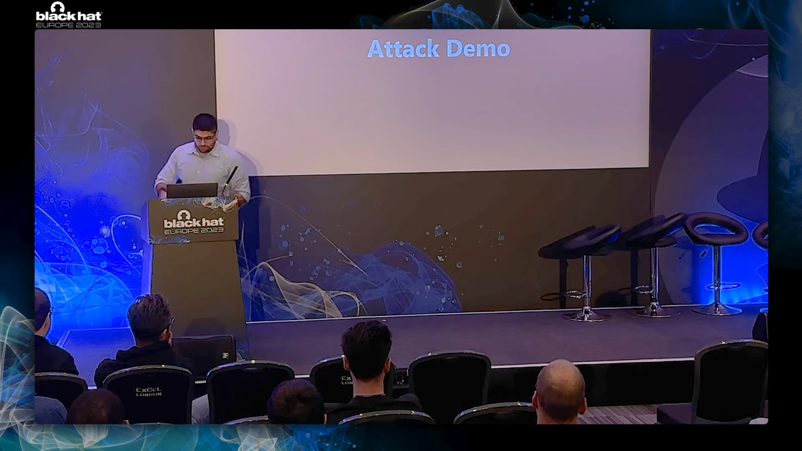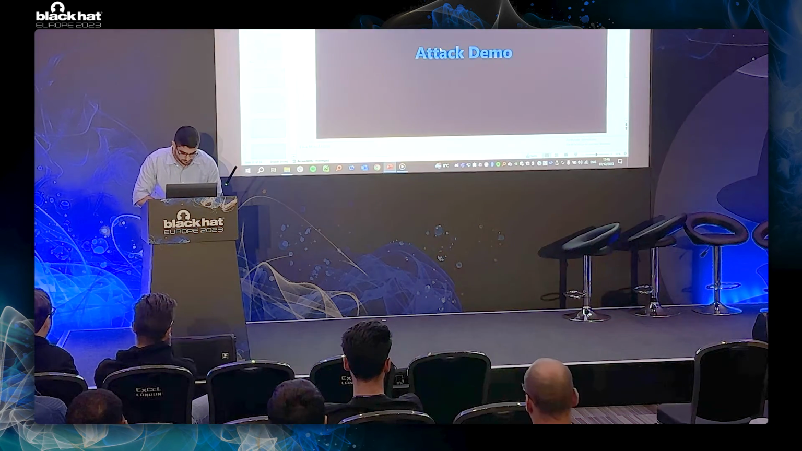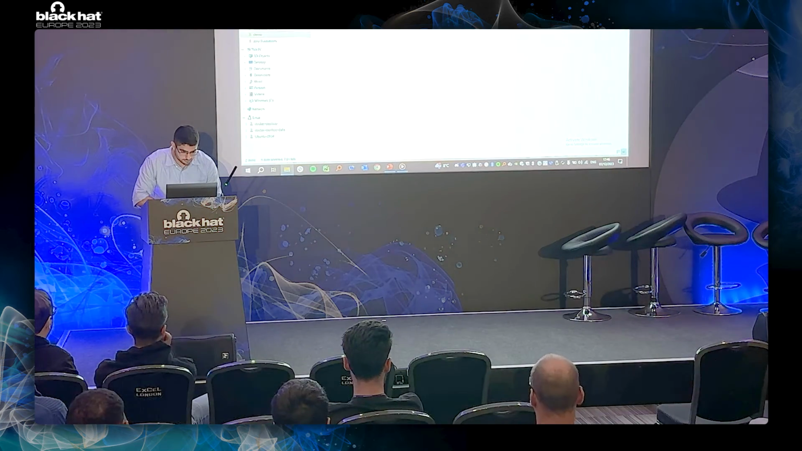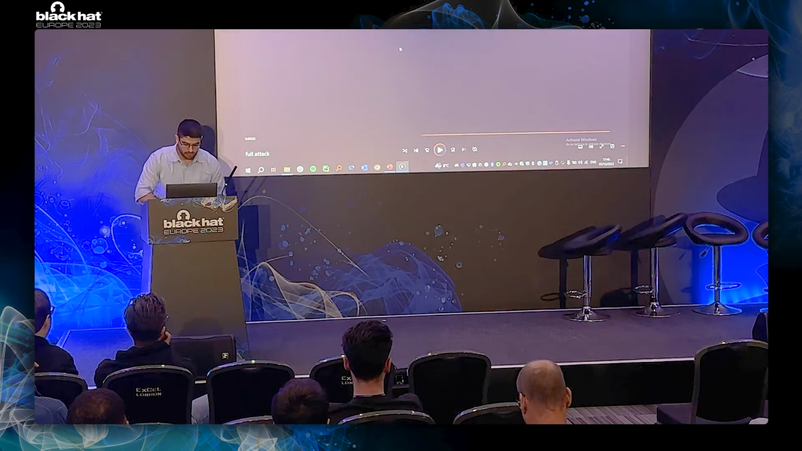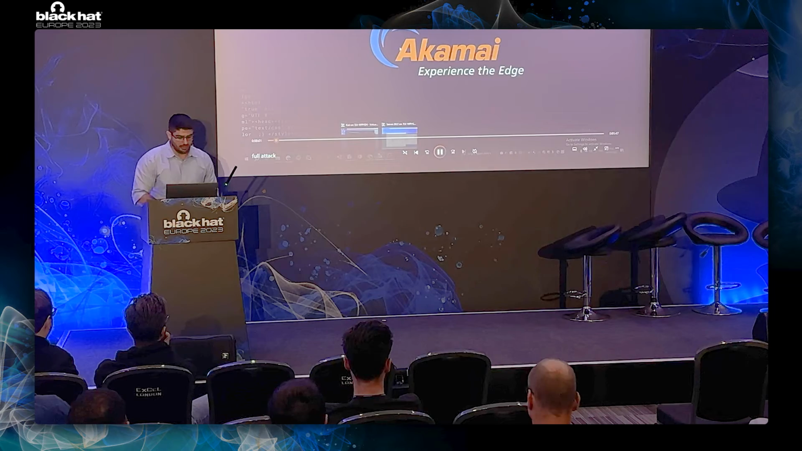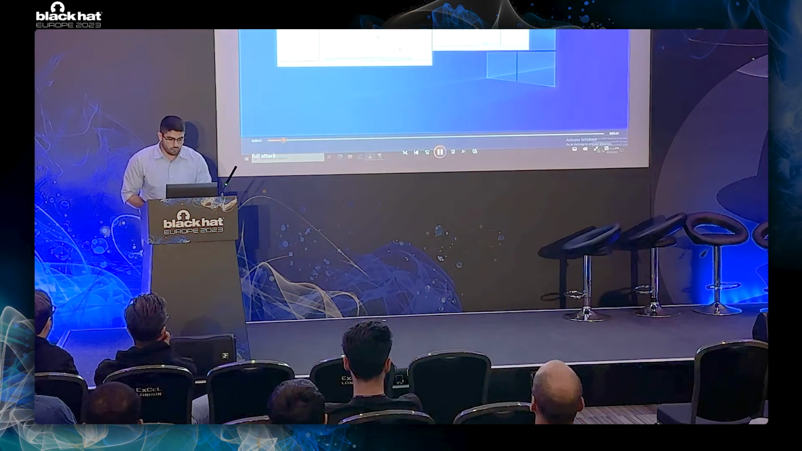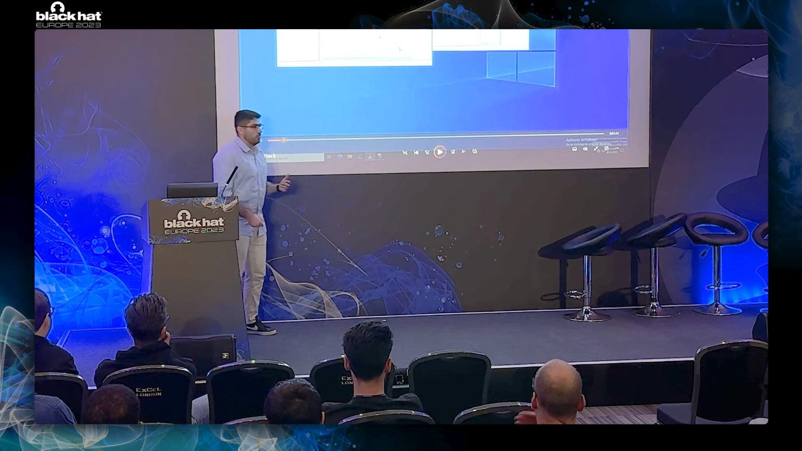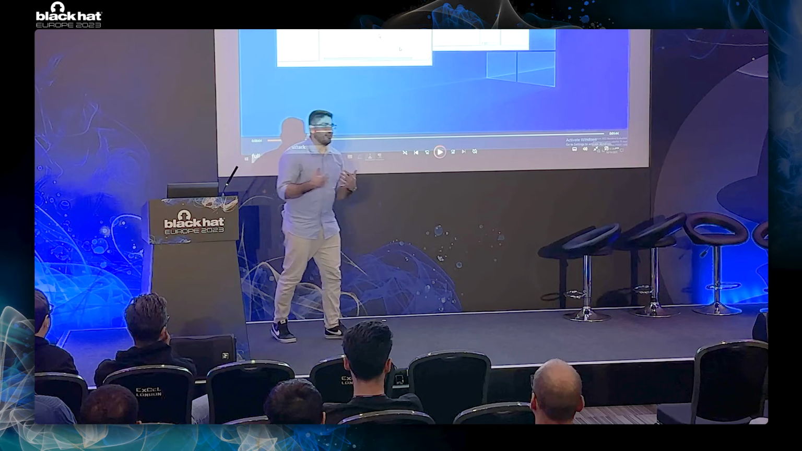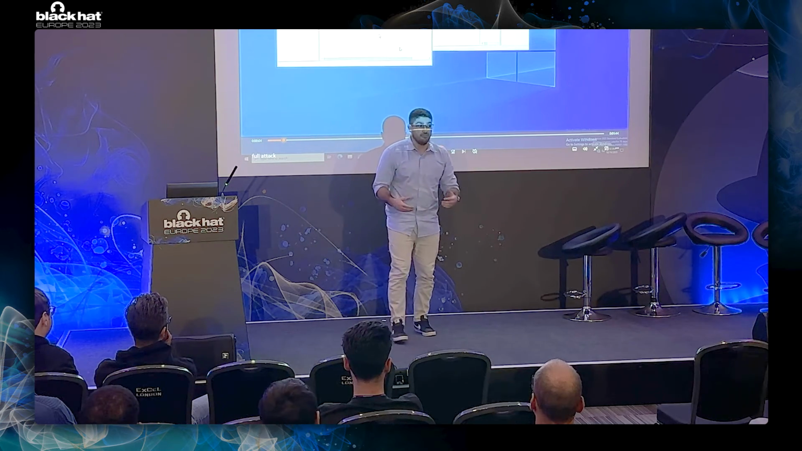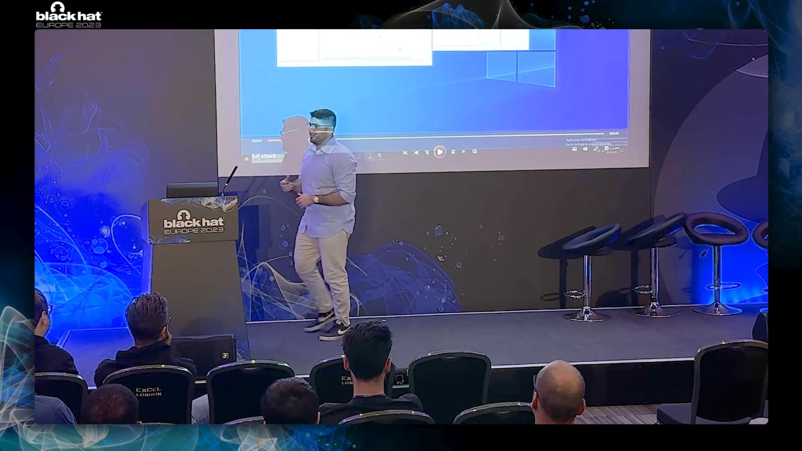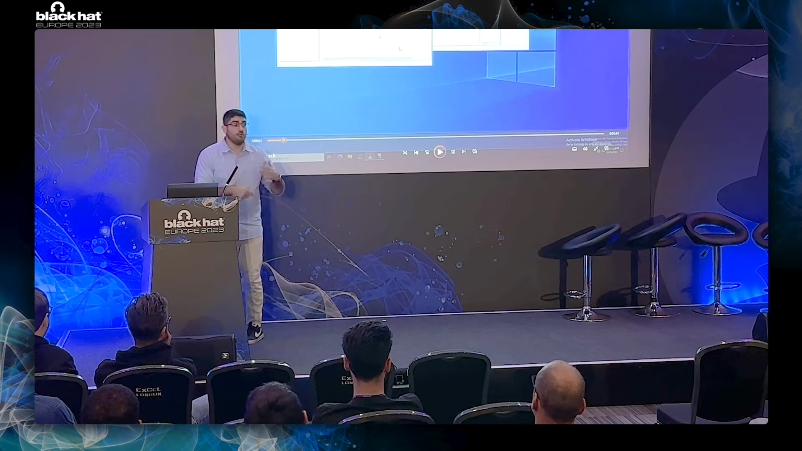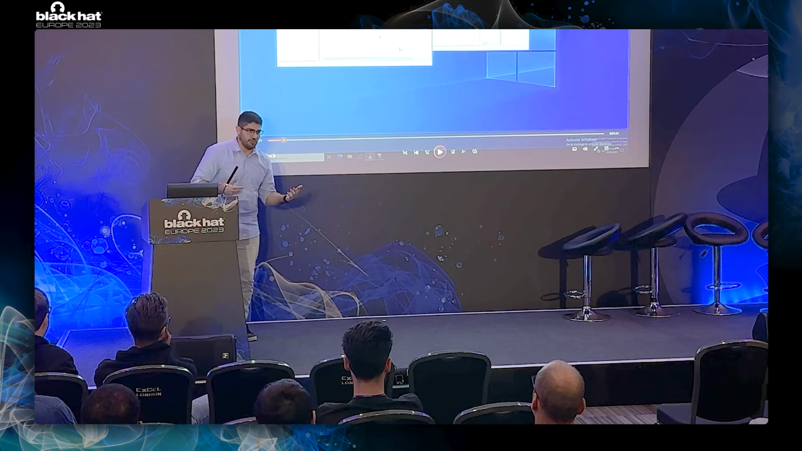Let's see a quick demo for this attack. So the attack that we're going to be performing, we are going to be abusing this DC override capability to perform an NTLM relay attack. What we're going to be trying to do is to get other clients in the network to authenticate to our attacker machine, and then use NTLM relay to relay the authentication attempt to another machine.